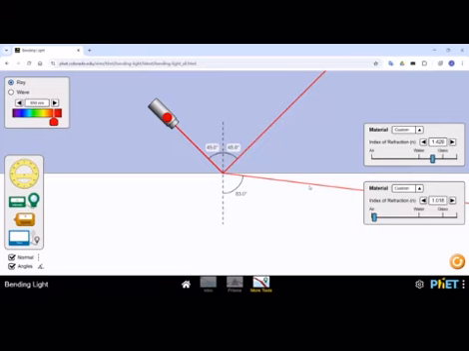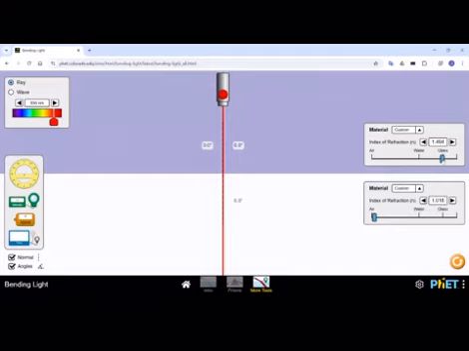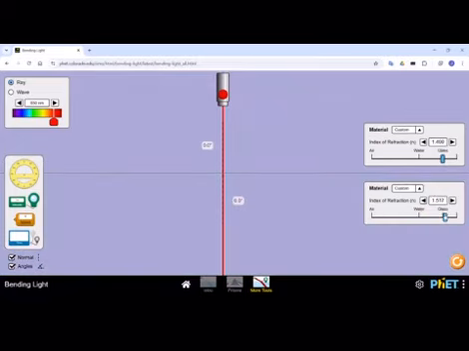Now if I pass the light rays incident normally at the boundary, what will happen? We are going to see now. Incident normally at the boundary between the two media, it does not change its direction at all. If I take both media as glass, refraction does not take place. If here it is glass and here it is water, refraction does not take place.